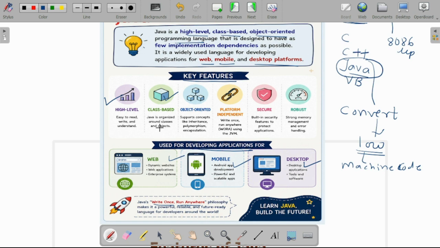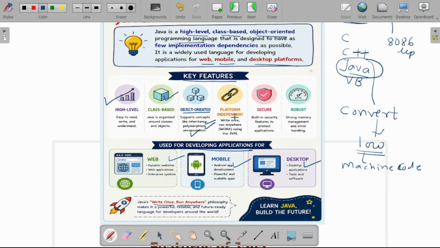That's why it is called class-based. Next, it is called an object-oriented programming language, because we use the concepts of inheritance, polymorphism, and encapsulation, and many more concepts from object-oriented programming.